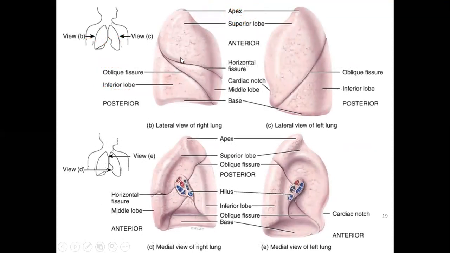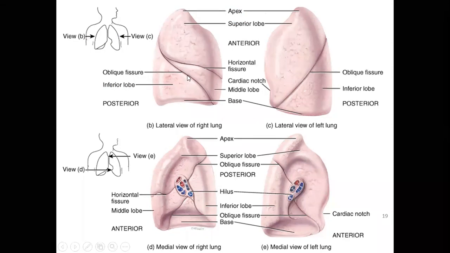So it is the right lung here. It is divided into superior, middle, as well as inferior lobe by two fissures. One is the oblique fissure, just like here. Here also there is an oblique fissure. But in addition, there is one more fissure called the horizontal fissure because it is more horizontally placed. So this is called the horizontal fissure. So the right lung has two fissures, the left lung has only one fissure. The right lung has three lobes, the left lung has only two lobes.